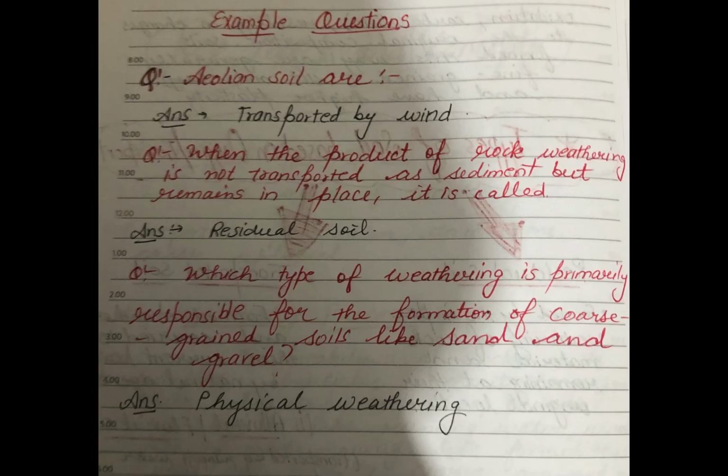Next, we will discuss the questions expected in an upcoming exam. First one: Aeolian soils are transported by? The answer is wind. Second: when weathered rock remains at the same place, it is called residual soil. Next: which weathering forms sand and gravel? The answer is physical weathering. So friends, today we covered origin of soil, weathering processes, types of soil based on origin and transport, and important exam questions.